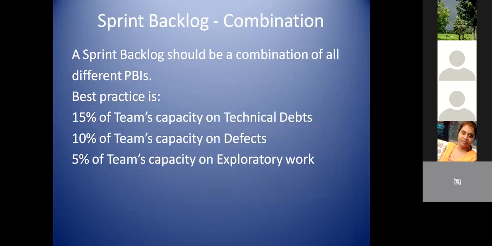Now, when we pick up the sprint backlog, my product owner is saying, hey, here are 10 user stories, just keep on adding those 10 user stories and deliver that. That's it. Is that a good scenario? Not at all a good scenario.